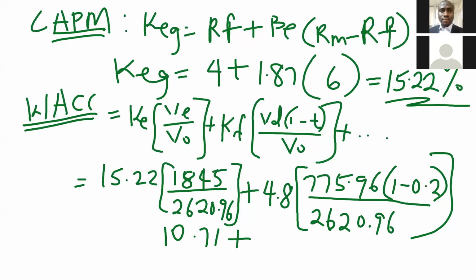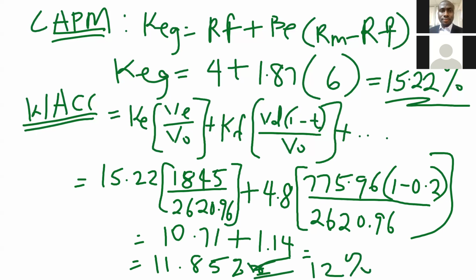We have 1.14 approximately. So 10.71 plus 1.14 equals 11.85%, approximately 12%. So 12% is our WACC, risk adjusted WACC. We got 12% again. All right, so that is how we solve this type of question.